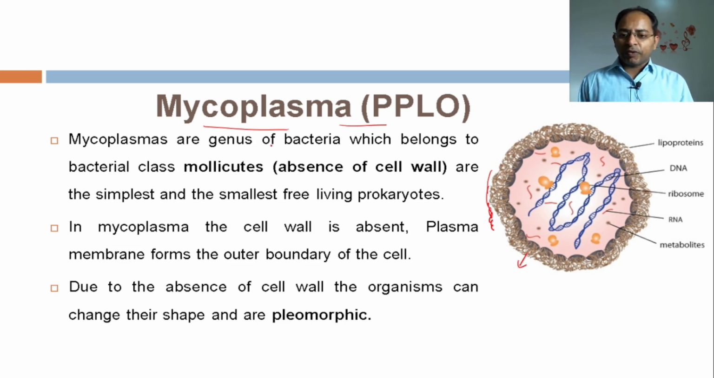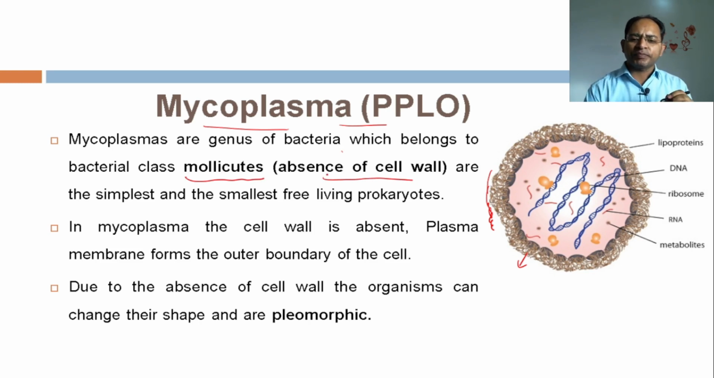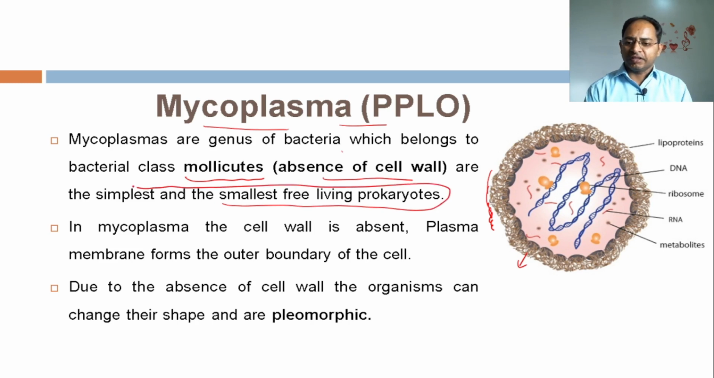So mycoplasma are a genus of bacteria which belong to the bacterial class that is known as Mollicutes, meaning absence of cell wall. And they are the simplest and the smallest free living prokaryotes. So it is very important, in examination it may be asked which one is the simplest and the smallest free living prokaryote. Your answer will be mycoplasma.